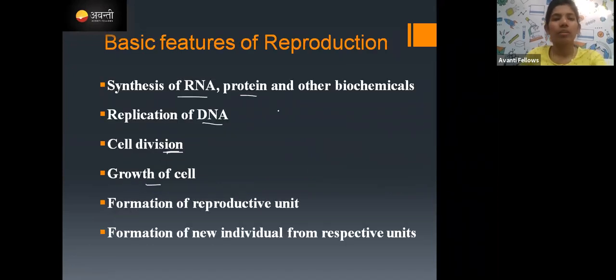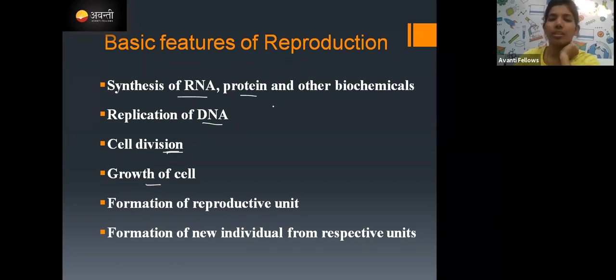Okay, so now the basic features of reproduction. What is going to happen when reproduction is taking place? First, RNA is going to be synthesized, and protein and other biomolecules will get synthesized. If there is one cell which has some amount of RNA, protein and other biochemicals, and this cell is going to divide and give two daughter cells, all the RNA, protein and other biochemicals should be present the same as in the parent cell, right?